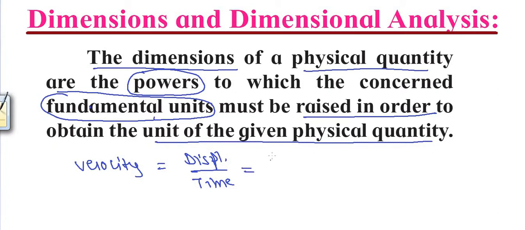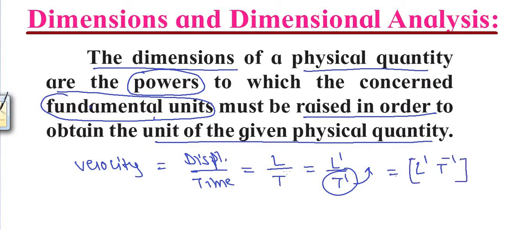So we'll denote length by capital L and time will be denoted by capital T. Now usually when the quantity itself is written, it's actually L raised to 1 and T raised to 1. Now shift this T raised to 1 from denominator to numerator, and according to the laws of indices, the power of T will change by its sign, and so L raised to 1 and T raised to minus 1. These are known as the dimensions of velocity.